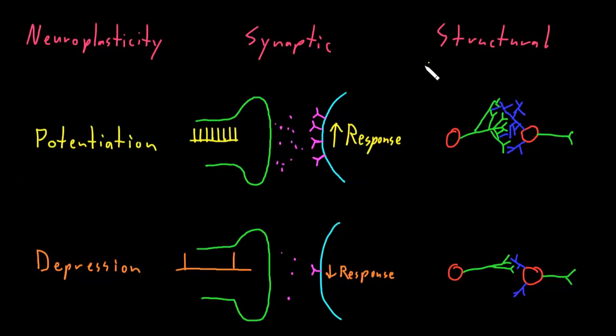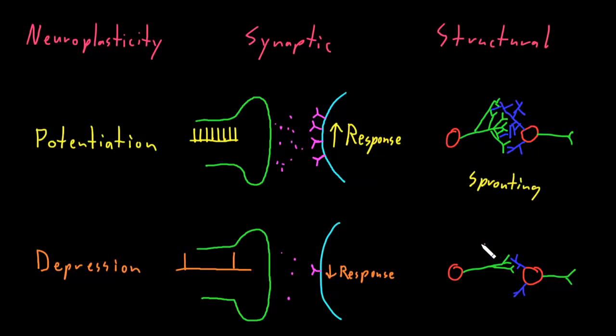So with this kind of structural potentiation, both of these neurons are sprouting lots more little branches. They're either sprouting axon terminals or sprouting more dendritic branches. So I'll just write that down here, that we're doing lots of sprouting. Just like plants may sprout lots of new shoots in the spring. And then the opposite may occur here.